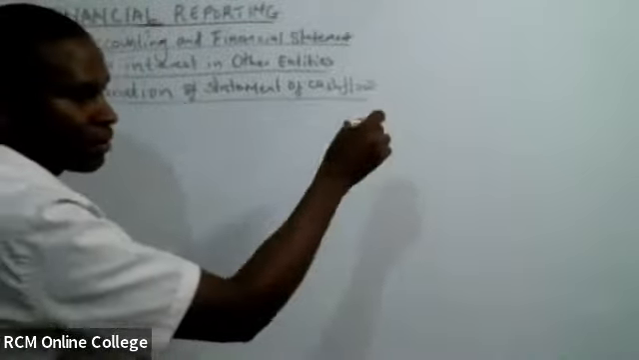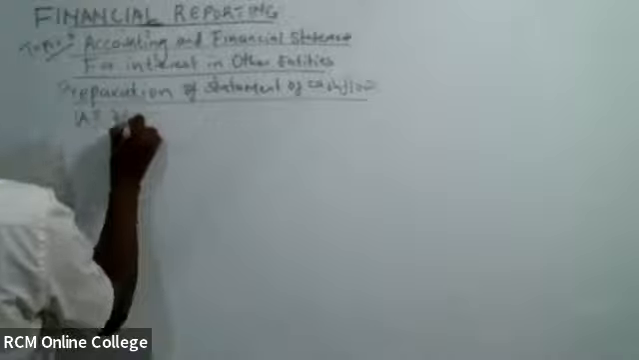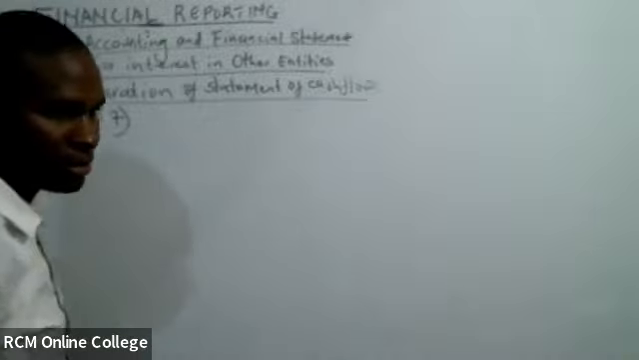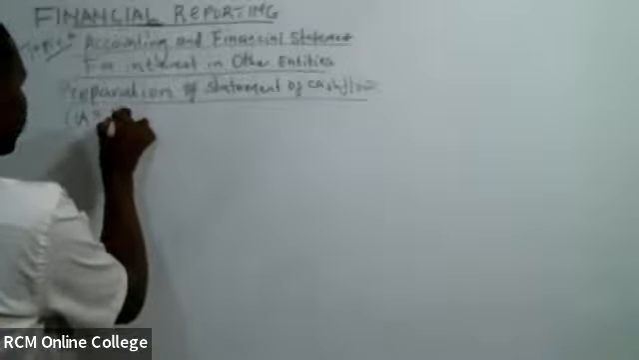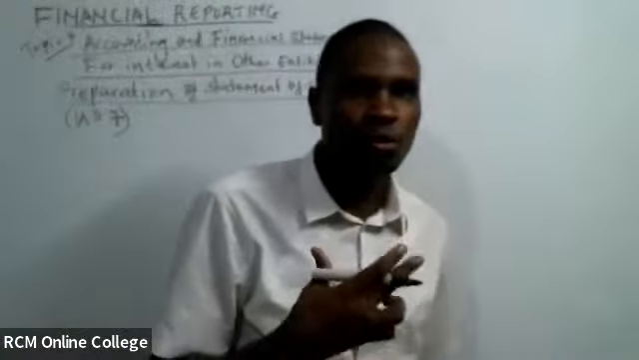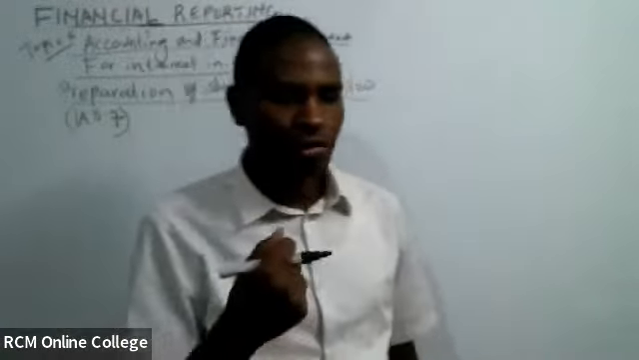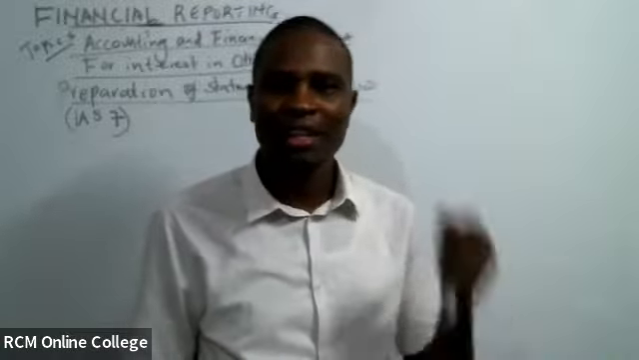This is guided. We are guided by which IAS? Who can tell us? IAS 7. We are guided by International Accounting Standard 7. That is the standard that governs us on how to prepare the cash flow statement. Class, this is an area that is very simple, highly examinable, and easy to understand.